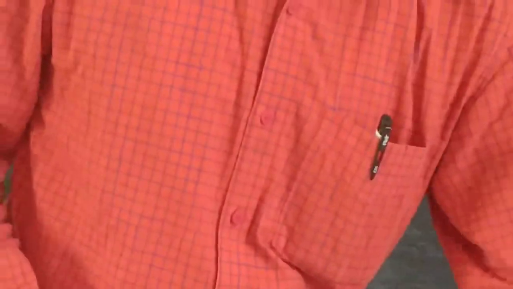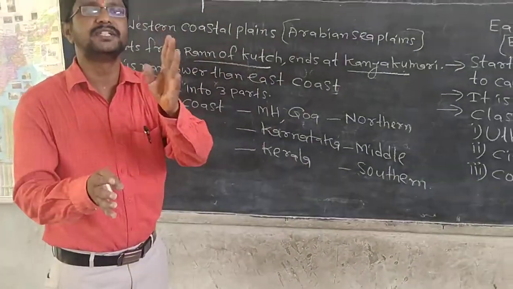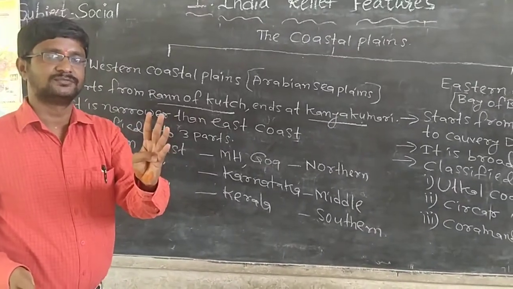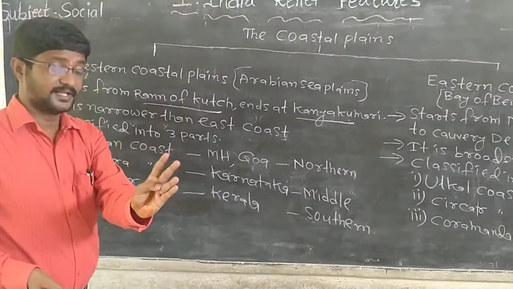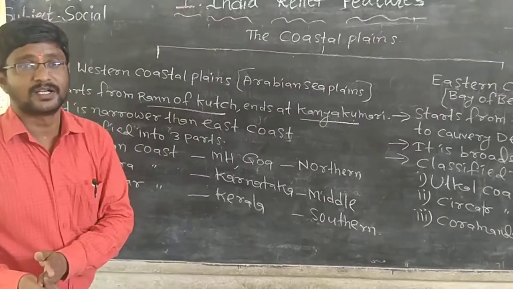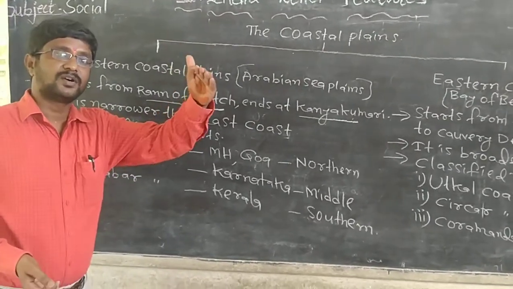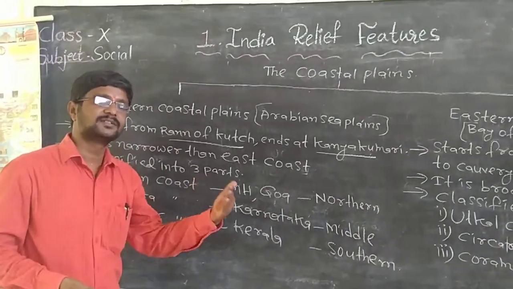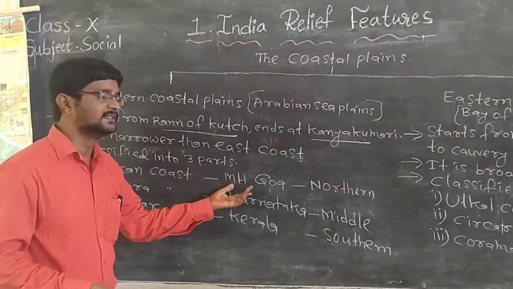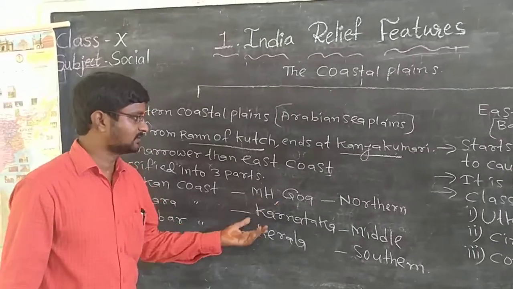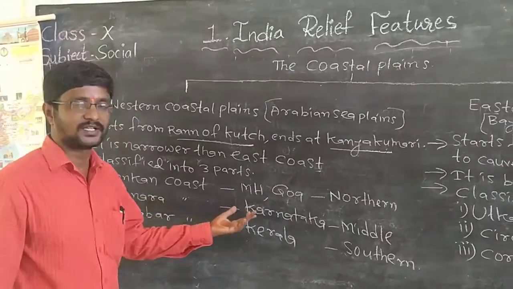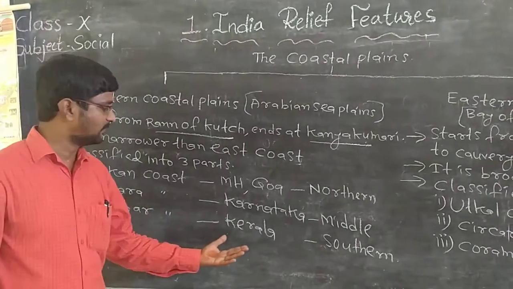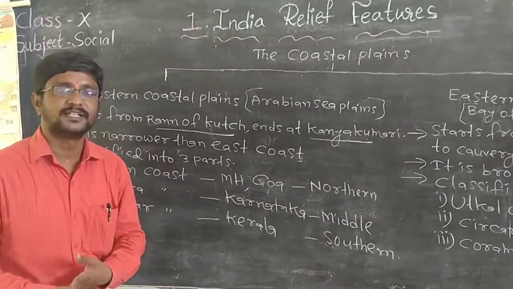Western coastal plains are classified into three parts: northern part, middle part, southern part. Northern part means Konkan coast, in Maharashtra and Goa. Middle part is Canara coast, in Karnataka. Southern part is the Malabar coast, in Kerala.